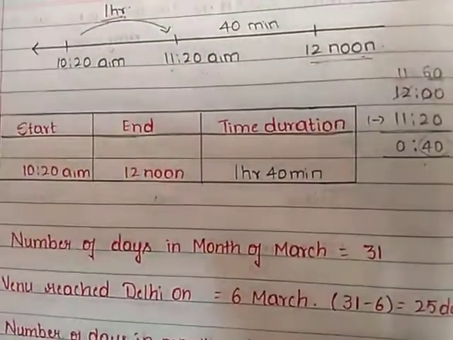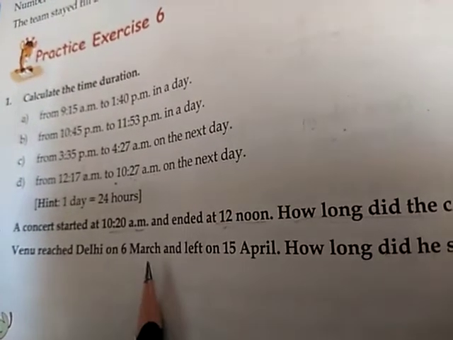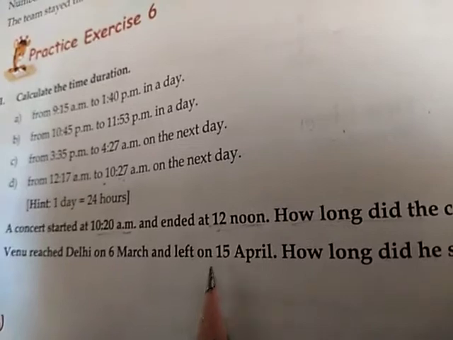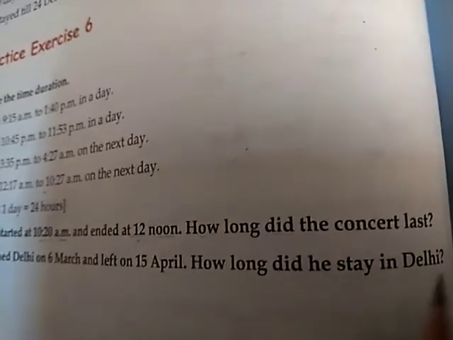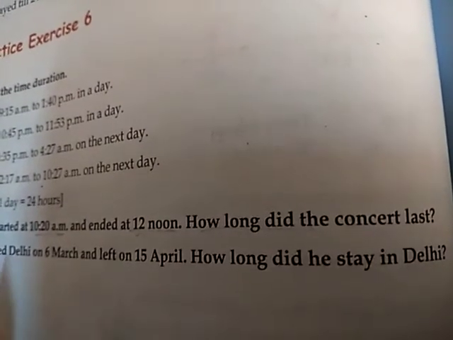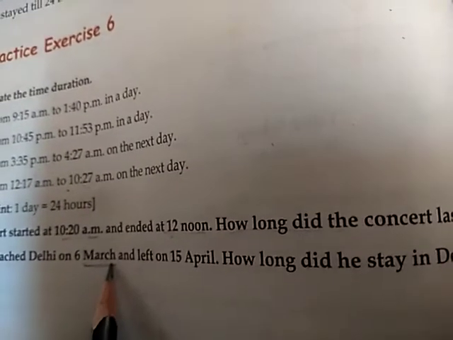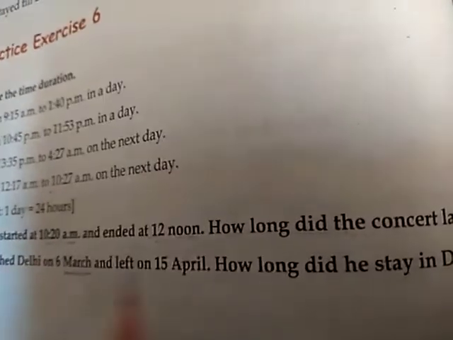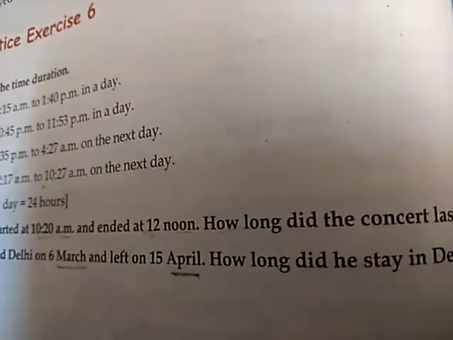Next, fourth one. Venu reached Delhi on 6th March and left on 15th April. How long did he stay in Delhi? Before doing this problem, students, you should be knowing how many days are there in the month of March and how many days are there in the month of April.